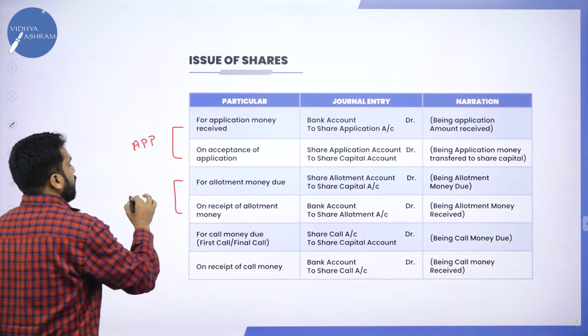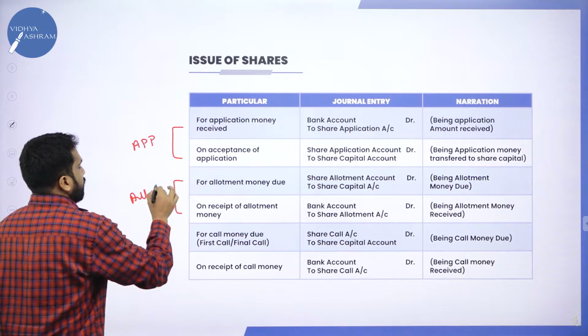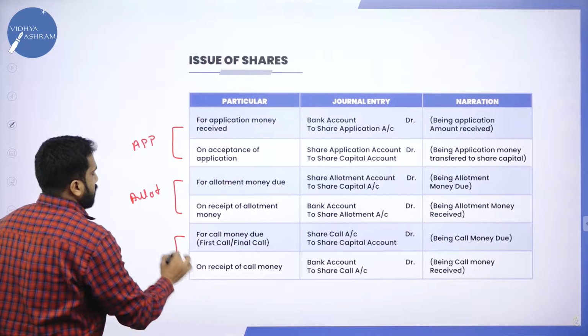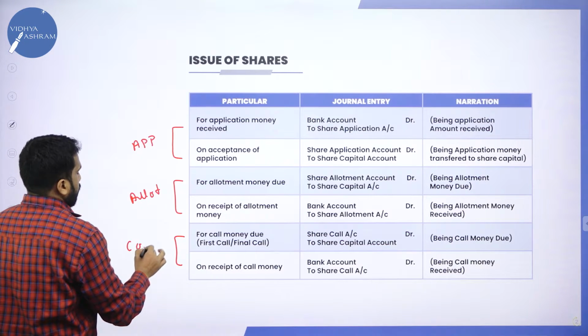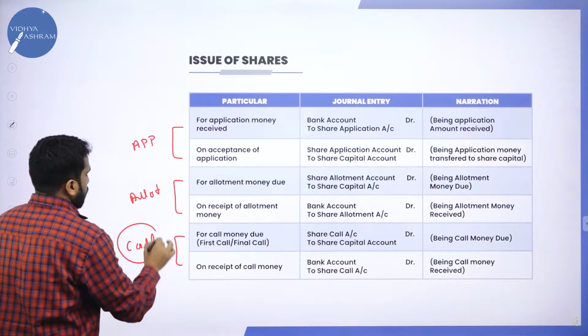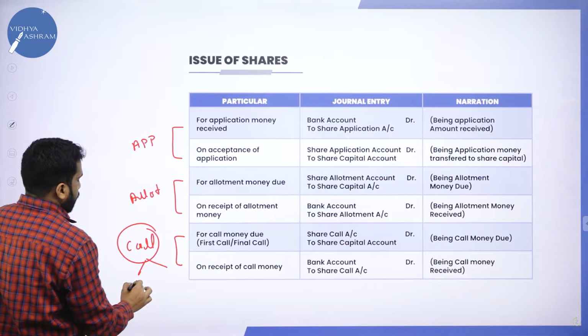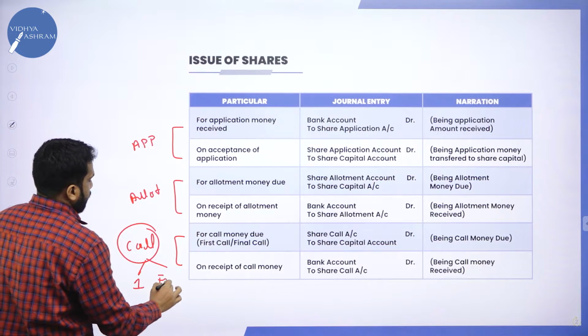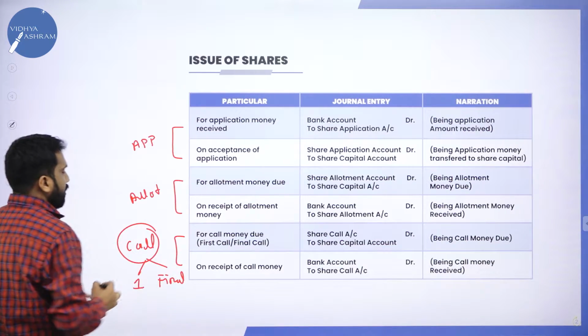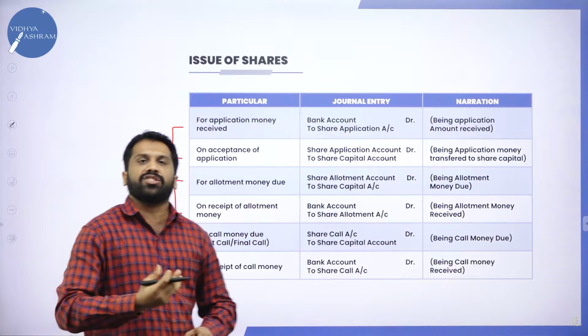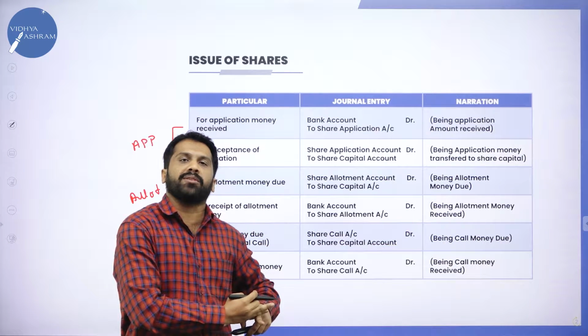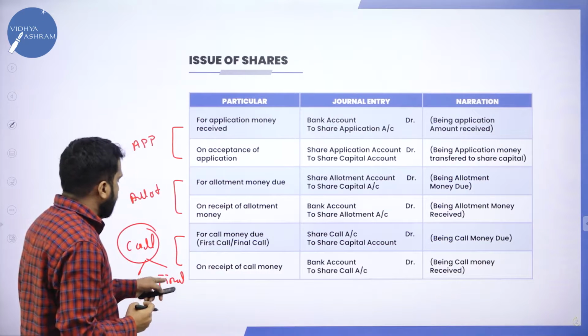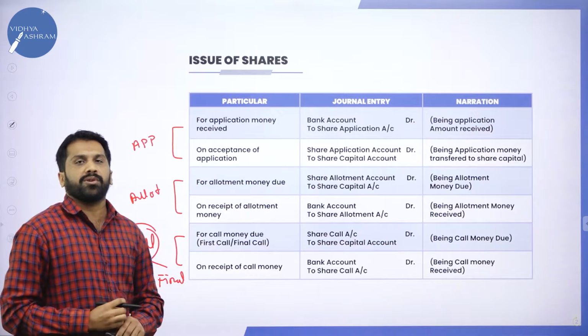The second stage will be allotment. The third stage will be call. This can be first call and final call. Call is nothing but installment: first installment and second or final installment.